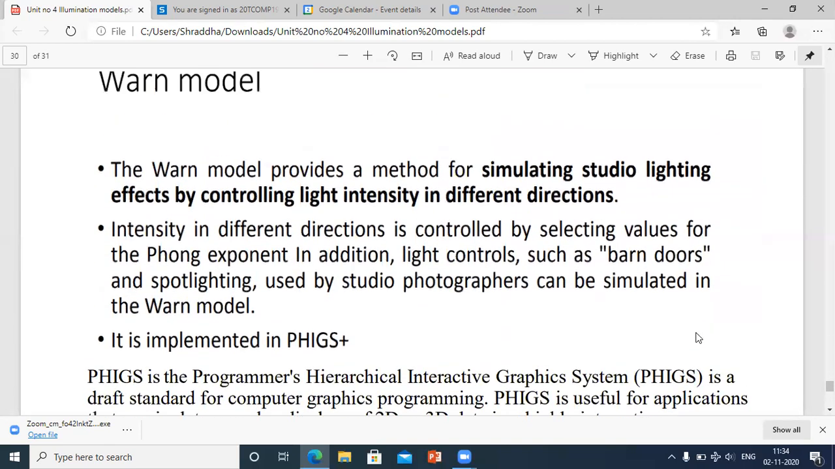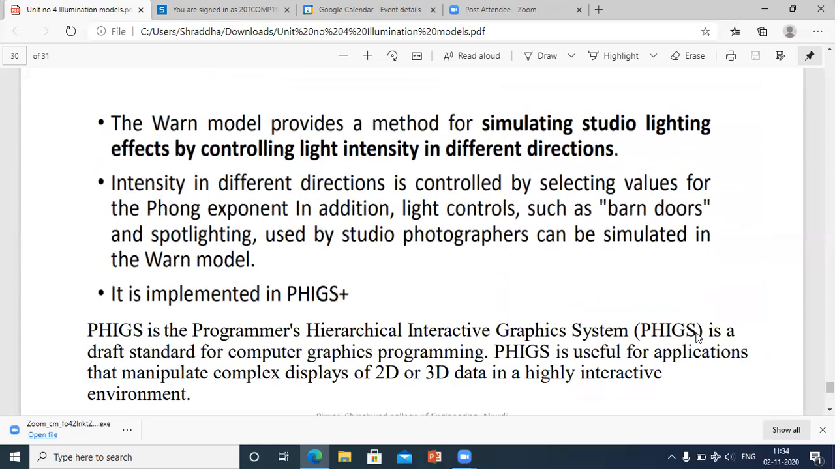Now next is the Warn model. The Warn model is a model that provides a method for simulating studio lighting effects by controlling the light intensity in different directions. The best example of the Warn model is your studio lights. When you go in a photo studio, you can see there are different lighting effects depending on the photo that you want to click. If you want to click the photo in a dark effect, or in a shaded effect, then the photographer will adjust the lights as per the demand of the user.